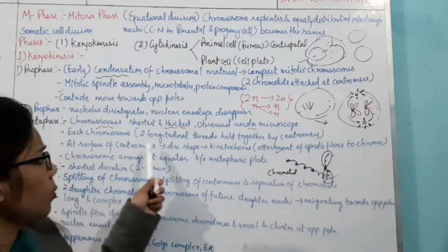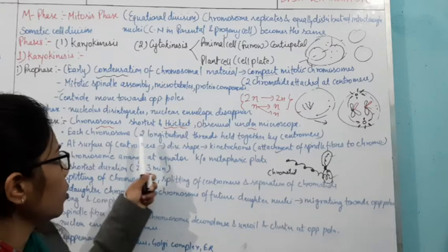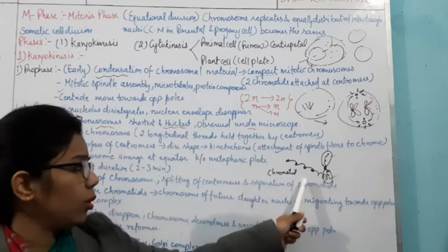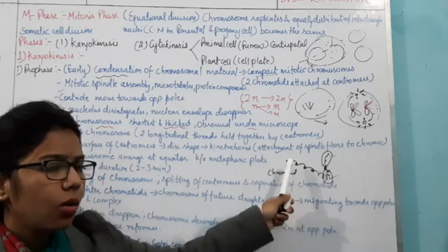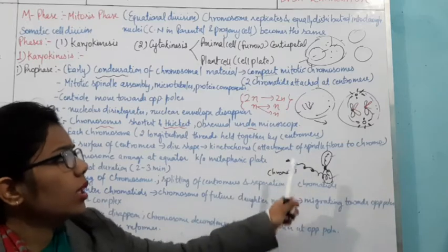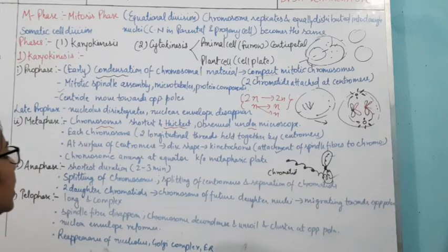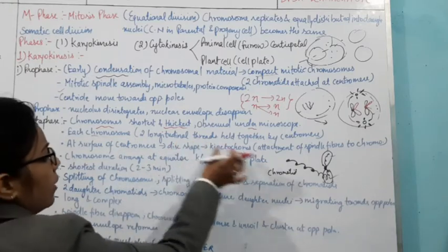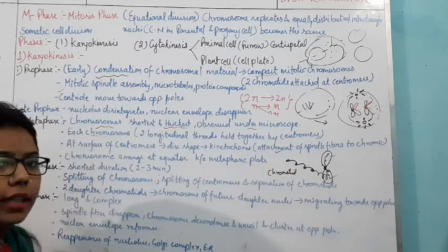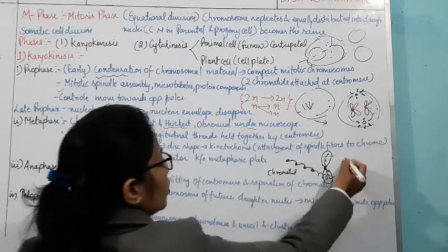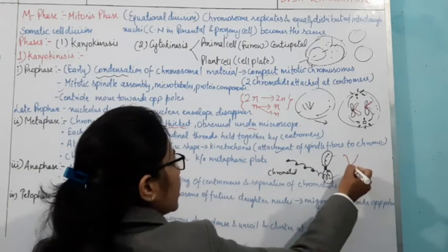Then each chromosome, okay, each chromosome, we are talking about what? We are talking about these threads, because as I have said, in the prophase there is also not a proper structure of chromosomes. Okay, so what you can see is that each chromosome has two longitudinal threads, and they are held together by what?